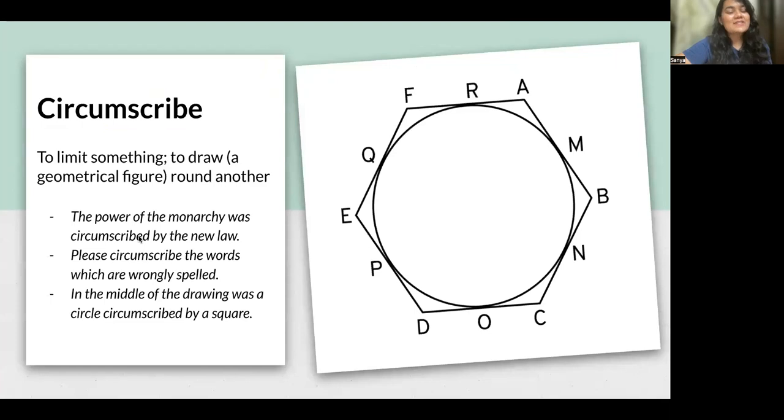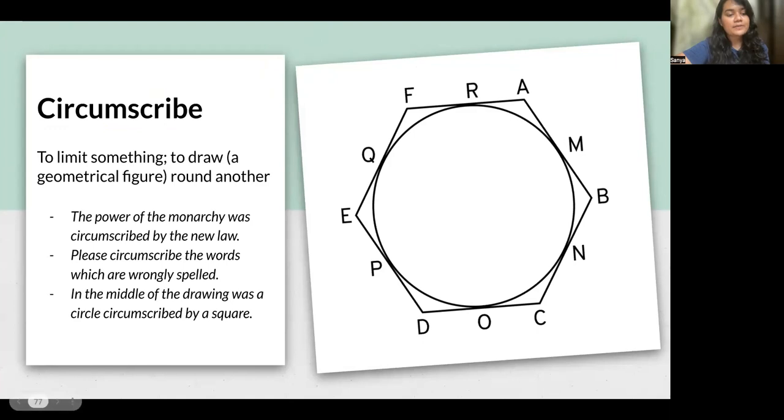revise. So let's revise. Circumscribe means to limit something, or to draw a geometrical figure around another geometrical figure. So that is circumscribe. Circumscribe means to control something, limit something. For example, maybe the power of a king, or you can circumscribe one shape around another.